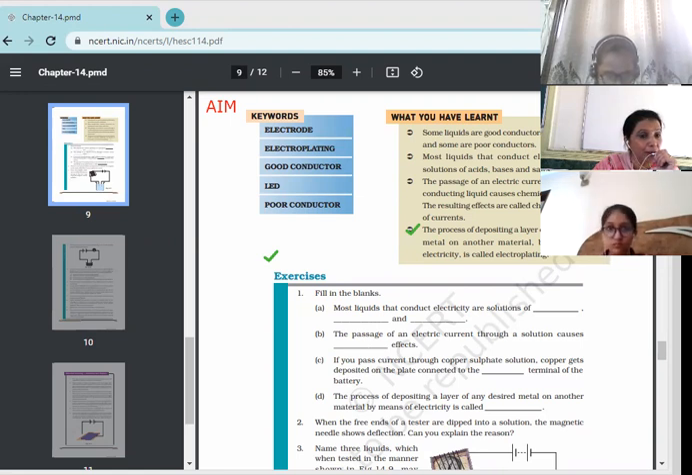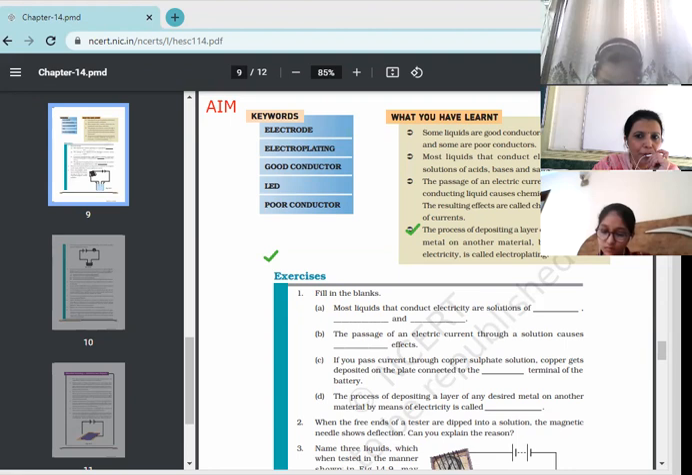But one more interesting thing, children, in this chapter we are going to study about liquids even. Already you have read about solids like plastic, eraser, and wood. These all are insulators. But in this chapter, we are going to study that liquids are also good conductors and poor conductors of electricity. Okay, this is more interesting.